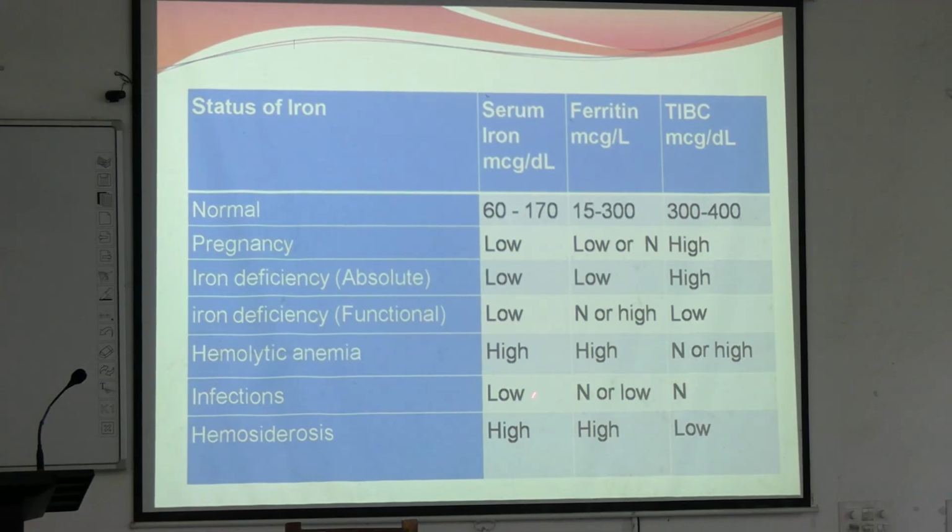In hemosiderosis, hemosiderin deposits are there, so iron and ferritin concentration will be high, and TIBC is low. Okay, clear? So, these are the major parameters: iron, ferritin and TIBC.